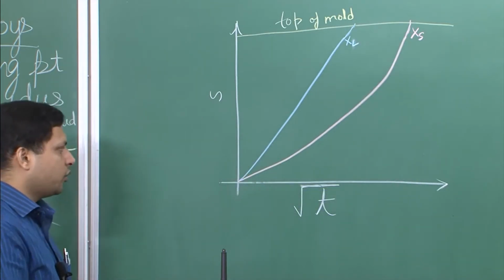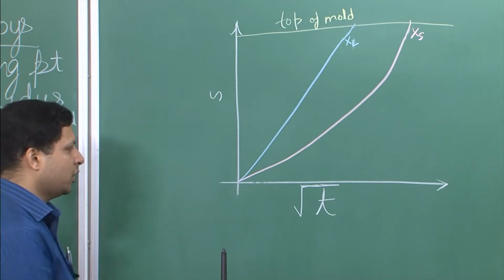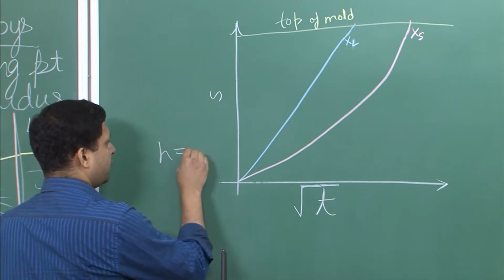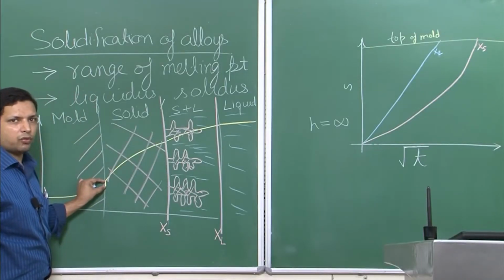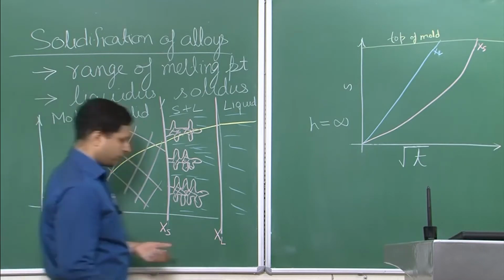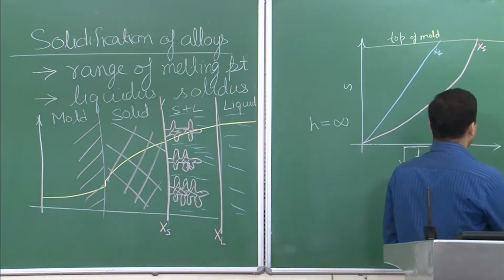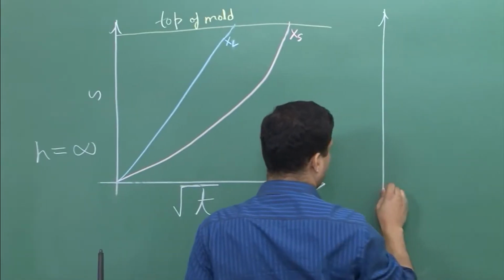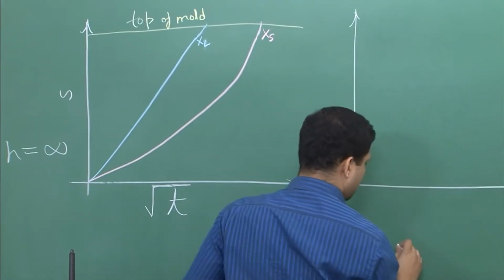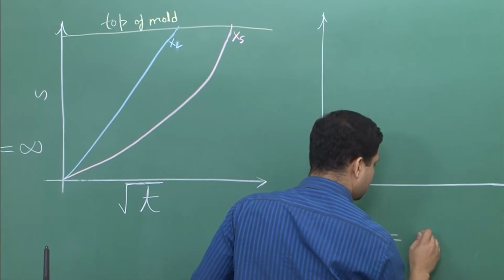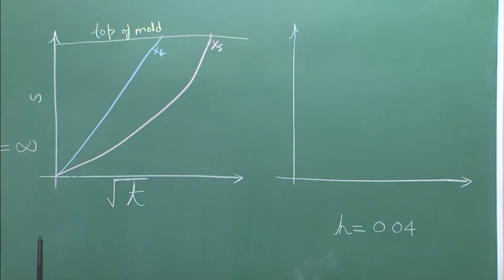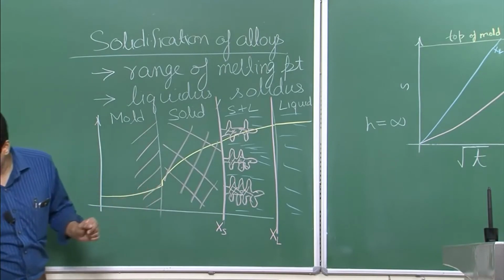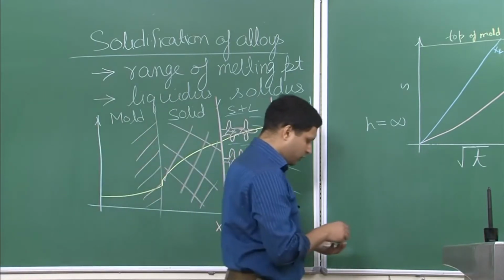Now another thing is that when we are doing this, we are assuming that H is equal to infinity. What does H equal to infinity mean? That this is 0, there is no gap over here, or there is no interface resistance. If on the other hand we take H as some small quantity, it means that there is some amount of interface resistance, and that will lead to some change.